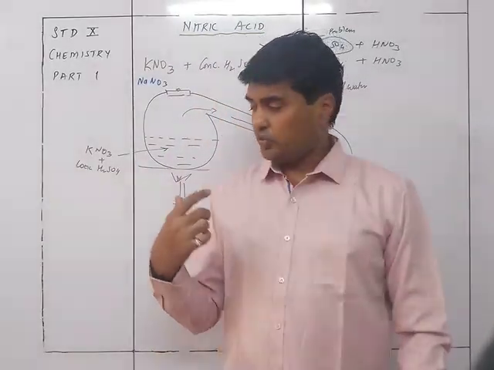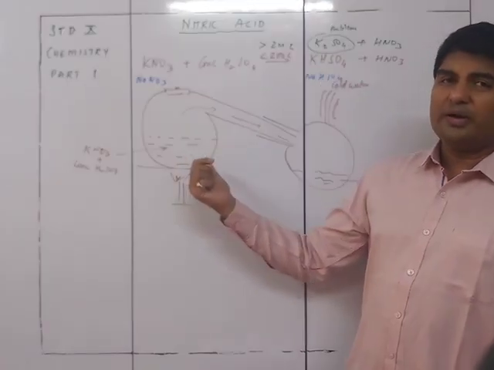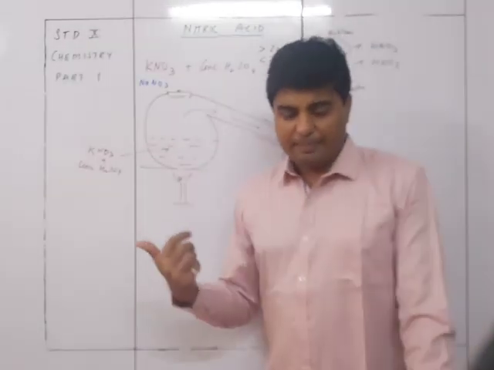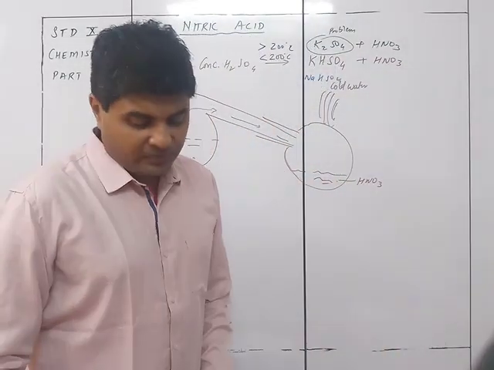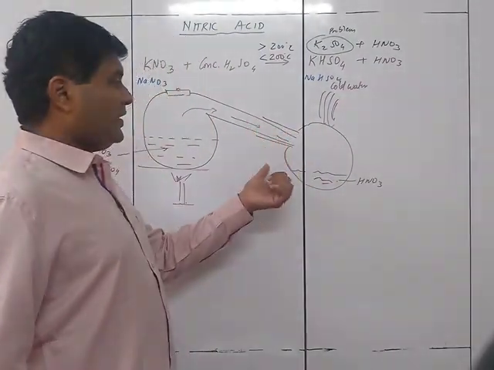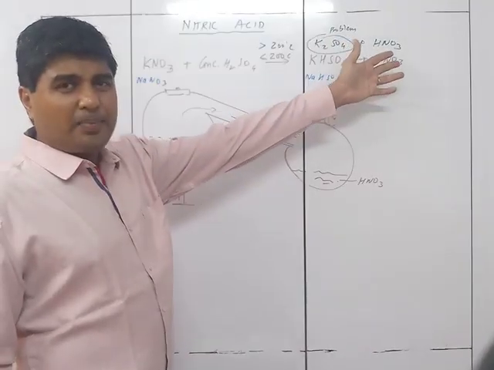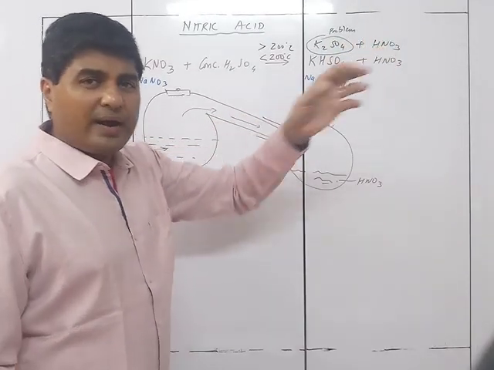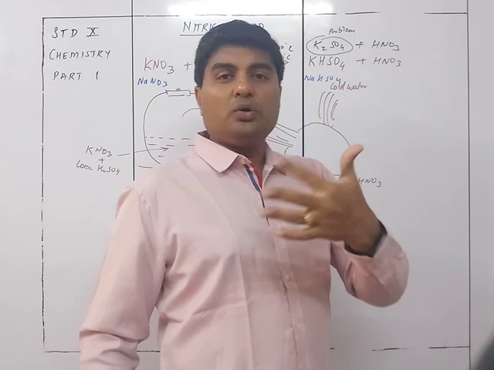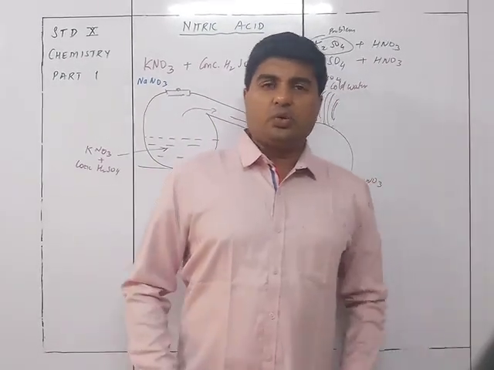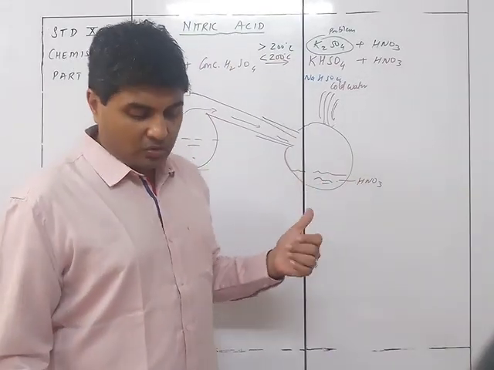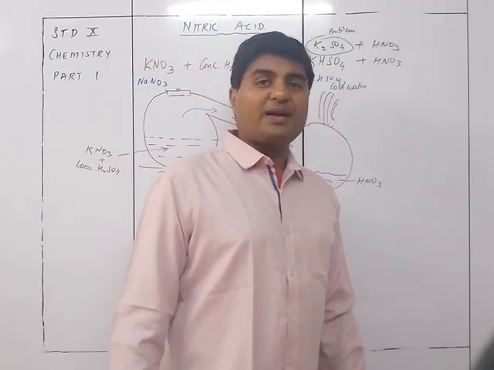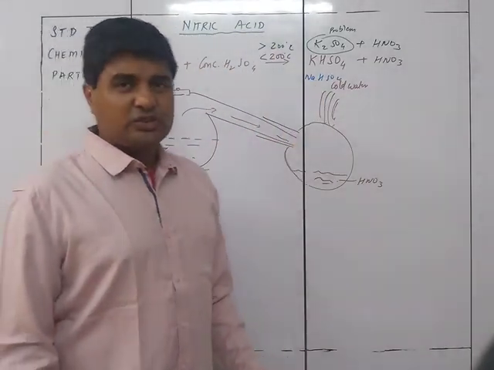First, of course, if the temperature is more than 200 degrees Celsius, there are chances that it could damage the glass apparatus. Second, there is decomposition of the nitric acid, because we know that it is an unstable compound. If you heat it at a much higher temperature, it decomposes into NO2. So that's the reason you are not going to heat it much more. Third is the formation of a hard residual crust of Na2SO4.